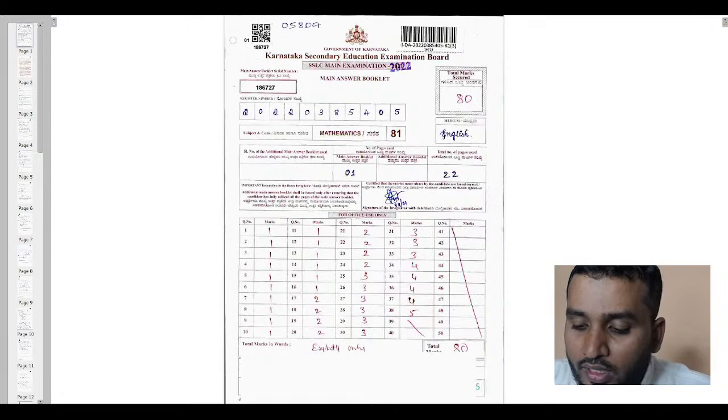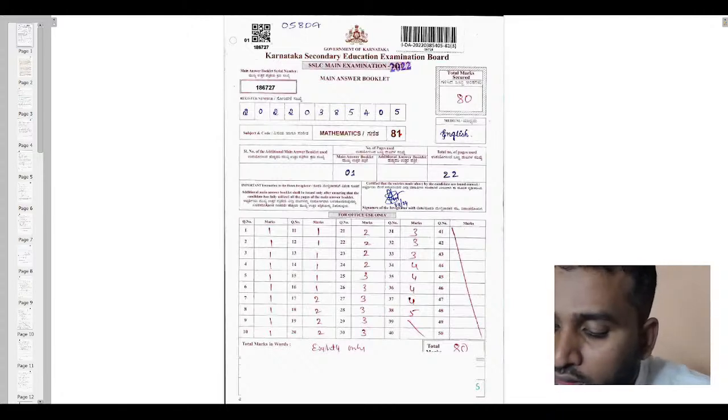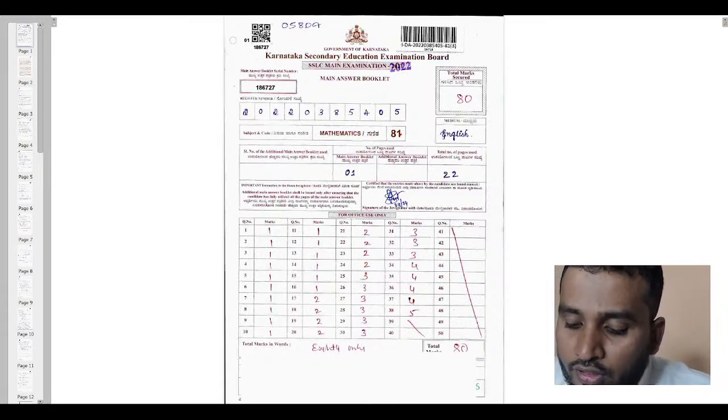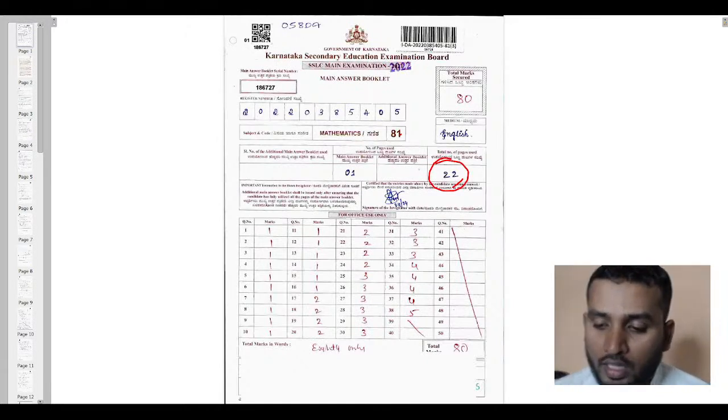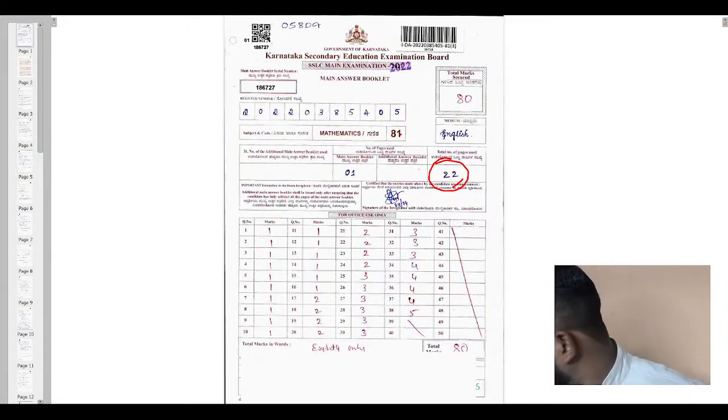See here, the student has scored 80 out of 80, the subject code was 81 and this was the register number, that is of last year's student, 2020-22 0385405, that is the registration number. Can you see this, he belongs to English medium. Main answer booklet, that is 01, only one booklet he has taken, and he has used 22 pages to complete the paper. Okay. Now observe here.